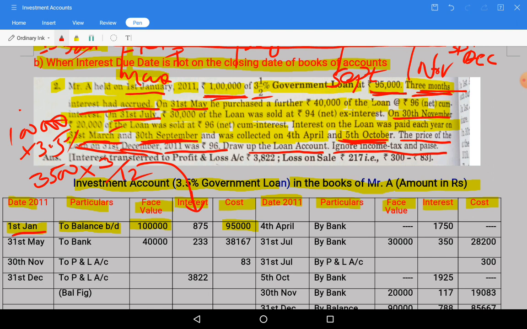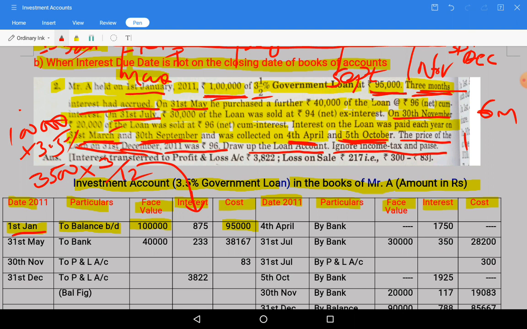September. Now again in March we are going to receive. March month interest is collected on 4th April, but we need to calculate till 31st March only. So from September to March, 6 months period will be there. For 6 months period we need to calculate interest.